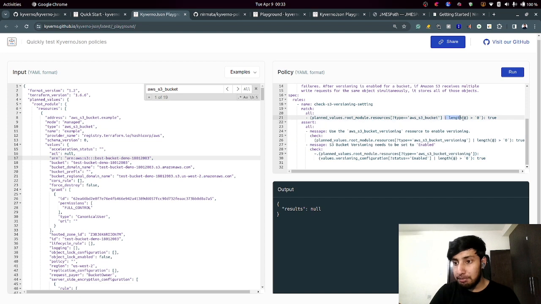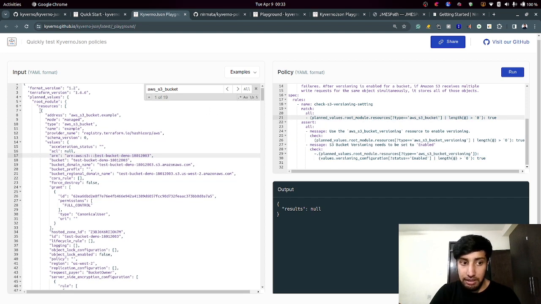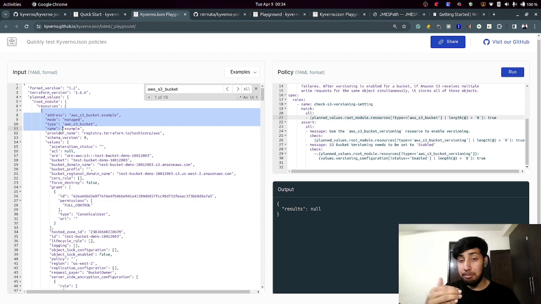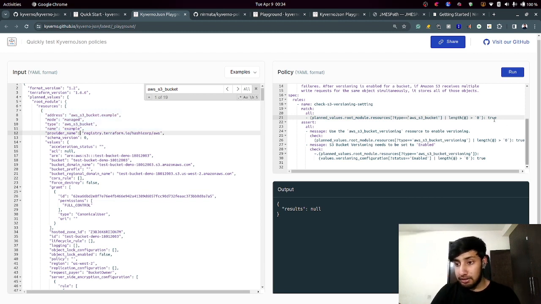So what are we doing here? We are using just a piping symbol. For example, whatever array, whatever resources we have got, we're going to check if the length is greater than 0, which means that if you find any resource, then the length is going to be greater than 0, correct? If you have got a length greater than 0, then the right side is going to be true. The right side is the expected value. So here it's going to be true, and here it's going to be true. Then the overall expression gets true, and that's when we move to the other statement, which is called assert.